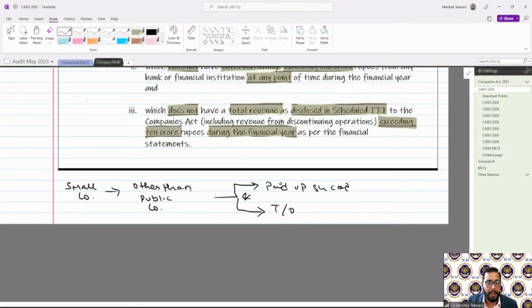So if the company satisfies these two criteria, then it will be called a small company, otherwise not.